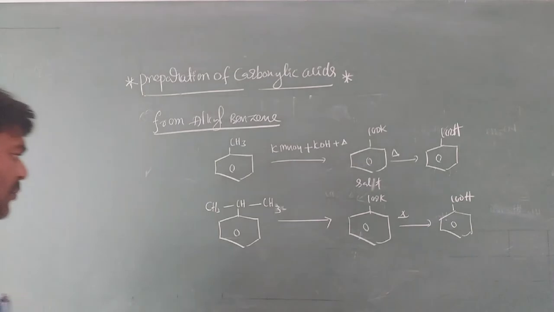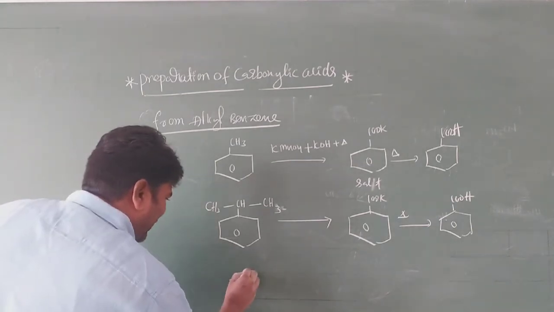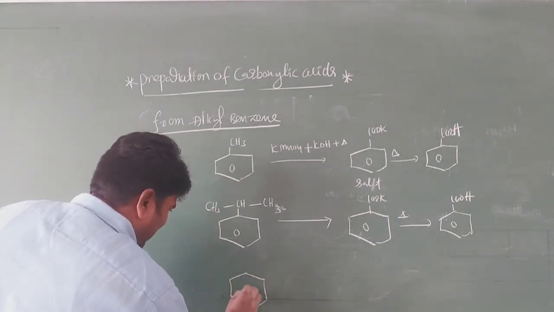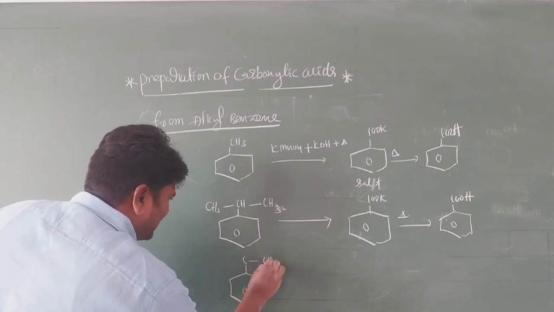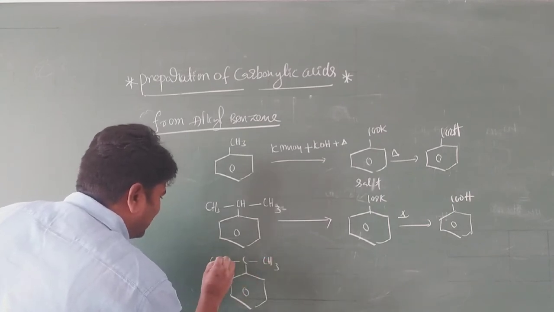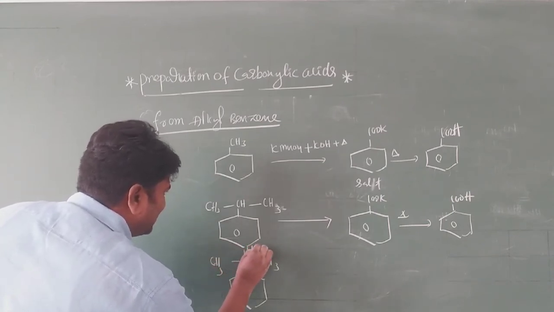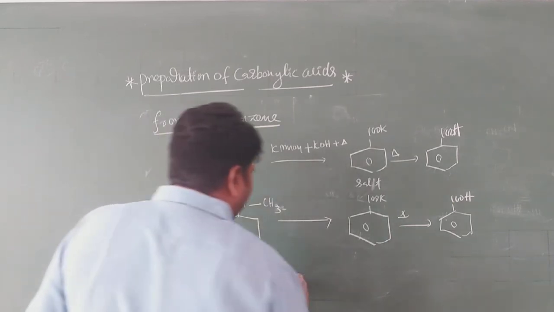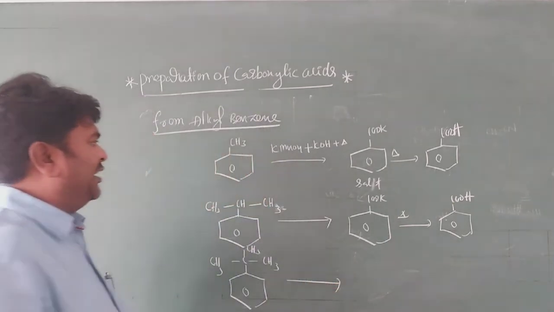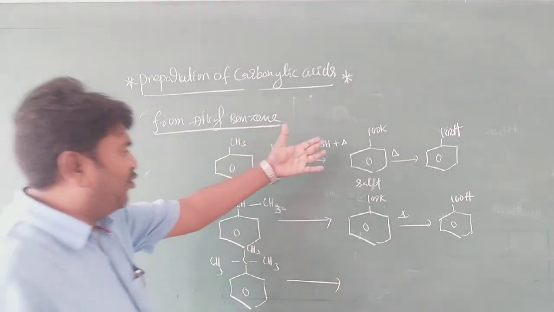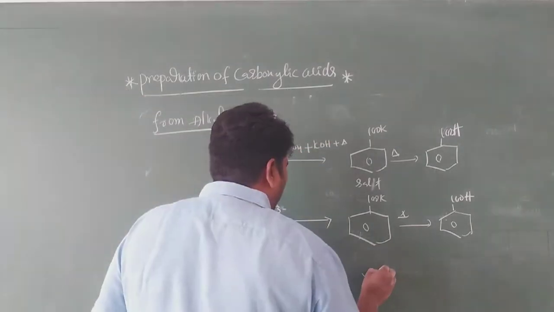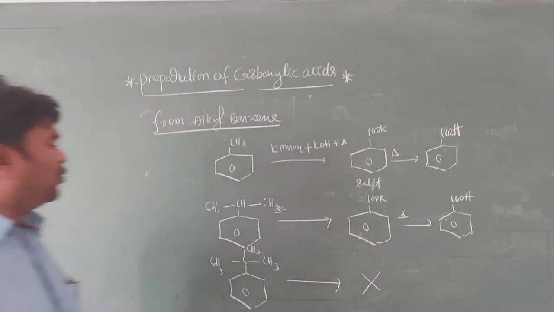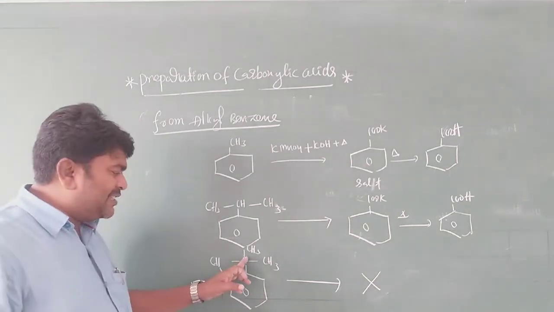Next one, suppose you take this one. It is very, very important, my dear students. It has CH3 groups. On same thing, oxidation in presence of KMnO4 and KOH and delta, there is no reaction. Here this carbon has no hydrogen.